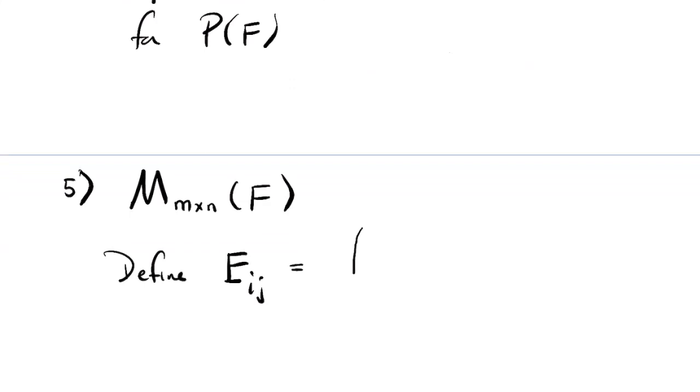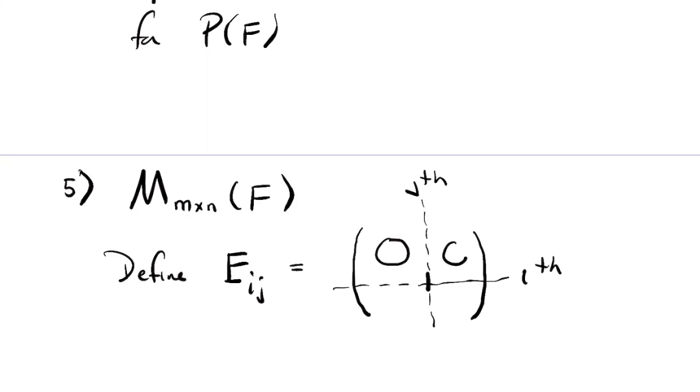Well, it's an m by n matrix, and it's kind of special in that it only has one non-zero entry, and that non-zero entry happens in the ith row and the jth column. The way I'll indicate that all the other entries are 0 is I'll just draw some big zeros here. This thing is called an elementary matrix. There are n times m of them.